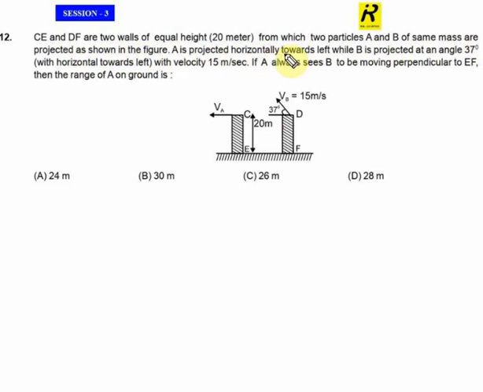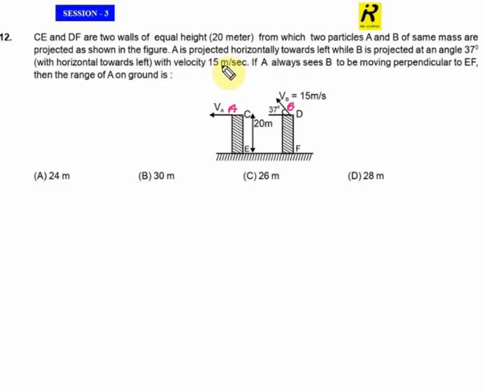A is projected horizontally towards the left, while B is projected at an angle of 37 degrees with the horizontal towards the left. Here it is B, and A is here.